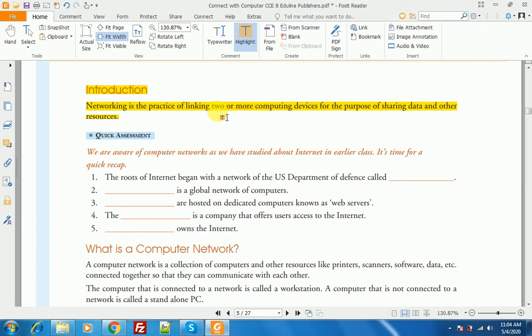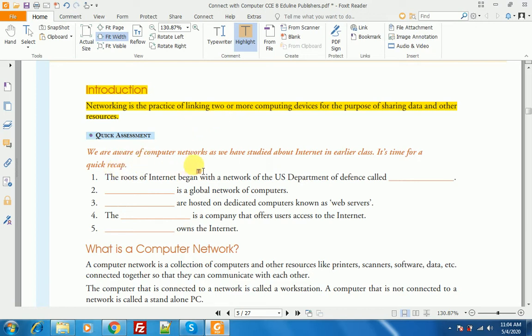We can connect the computers through wireless or physical media. Physical media includes cables, and wireless media includes waves like infrared, microwave, etc.